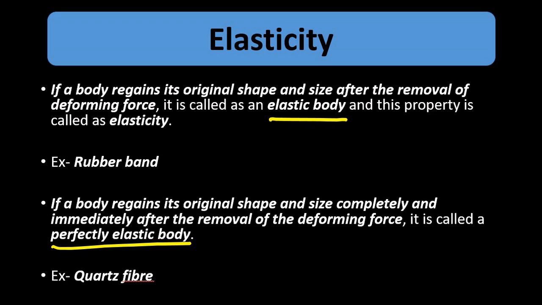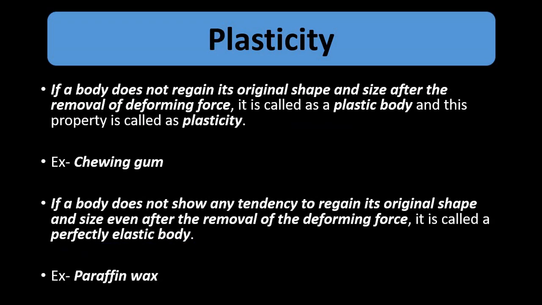Next is plastic behavior or plasticity. Now this is the complete opposite of elasticity. If a body does not return back to its original shape and size, and the change in shape, the change in dimension is permanent, then it is called plastic behavior. This property is called plasticity, and it is called a plastic body. If a body does not return back to its original shape and size after being deformed by an external force.